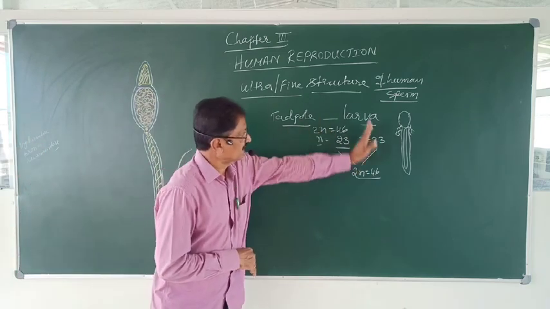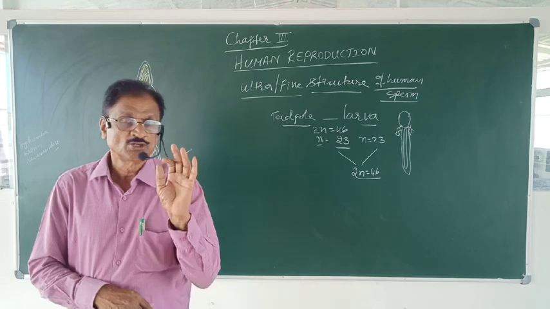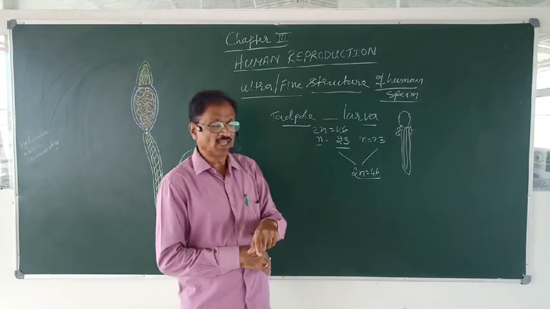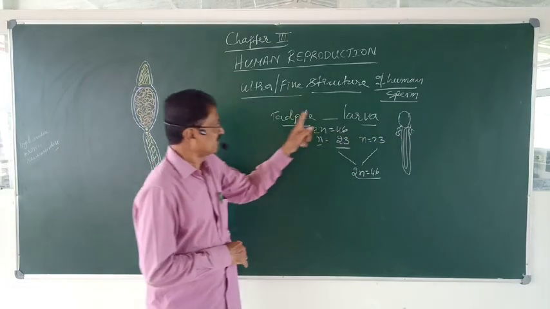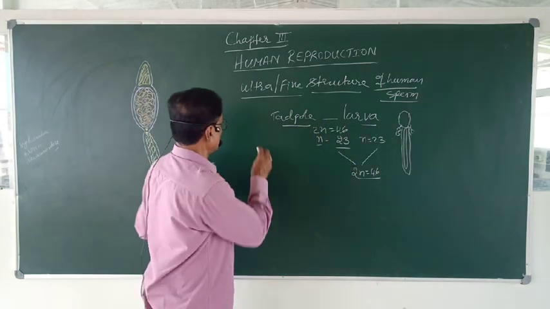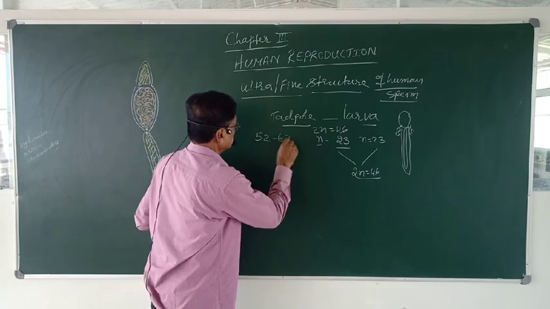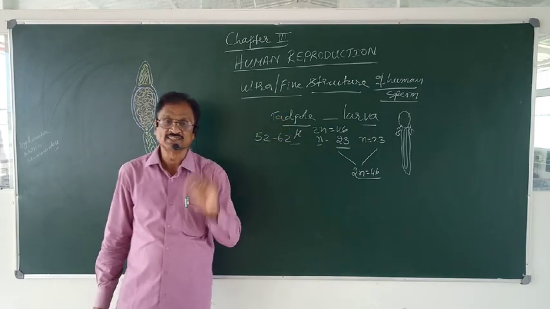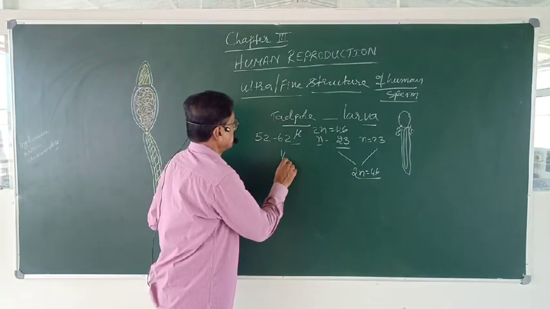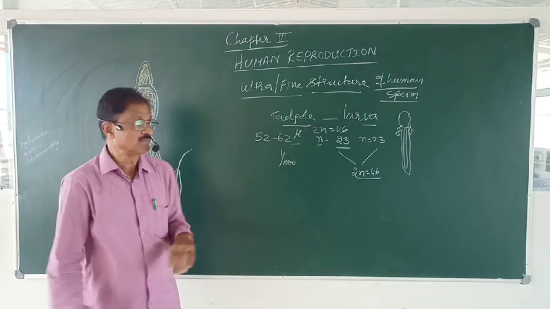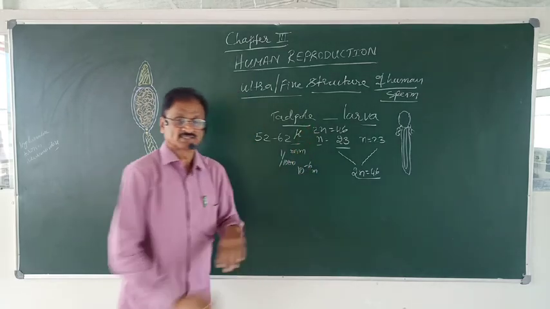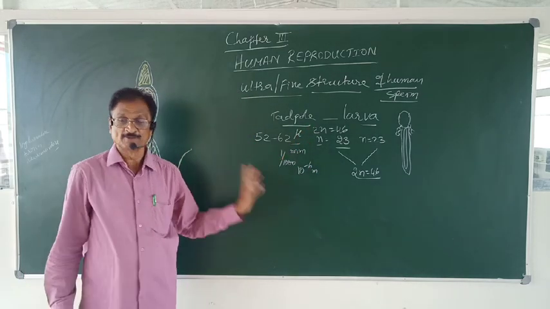Now let us concentrate only on the ultrastructure of the human sperm. Now sperm, as I said earlier, is almost similar to that of a tadpole of frog. It measures only about 52 to 62 micron in length. I hope you know that 1 micron is equal to 1 by 1000 of millimeter or 10 to the power of minus 6 meters. This is the micron.